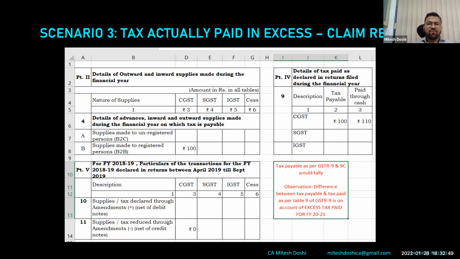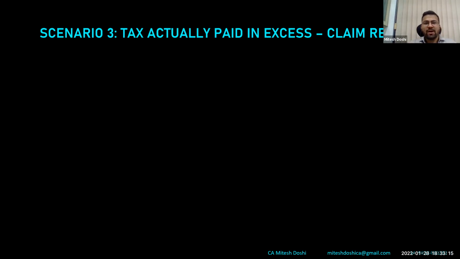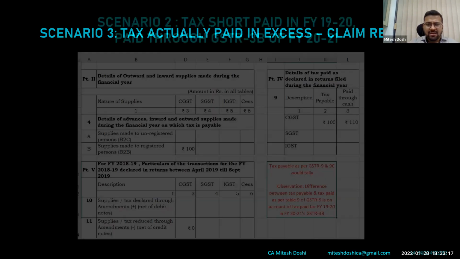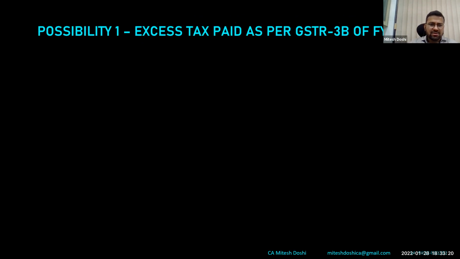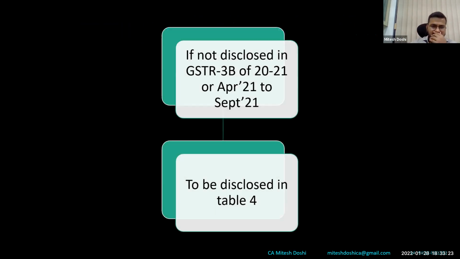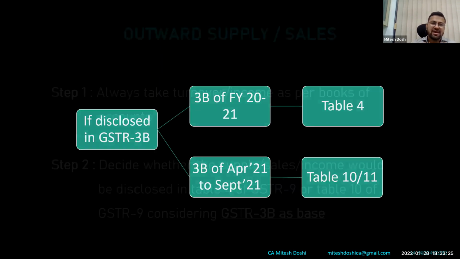So liability as per table 4 books is 100. What is payable is 100. What has been paid through cash is 110. So it is not only paid through cash, it is paid through ITC as well. However, for convenience, I have just taken that part of the screenshot so that it becomes easy for me to explain to you all. So in this case, it is excess, and thereafter it has also been clarified through a press release that we have to file a refund application, which otherwise also did not require a press release clarification. We know that. So before jumping to the second possibility, I would just take you all to what my stand, what my view basically is.